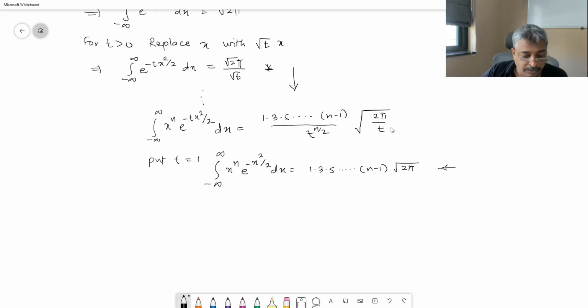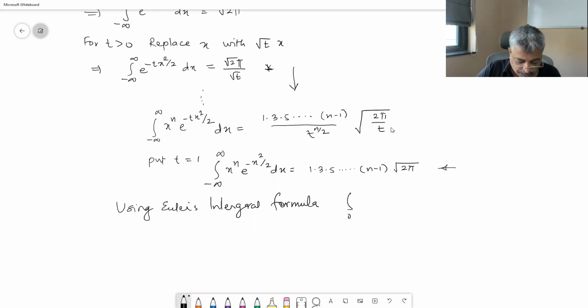Now the first formula that we have, Euler's integral formula: integral 0 to infinity x raised to n e raised to minus x is equal to n factorial. This was for n a positive integer.